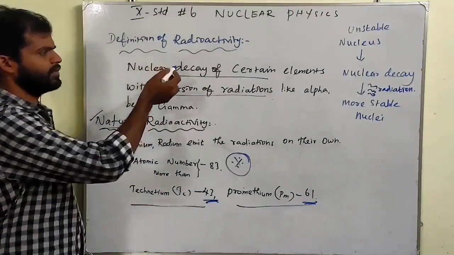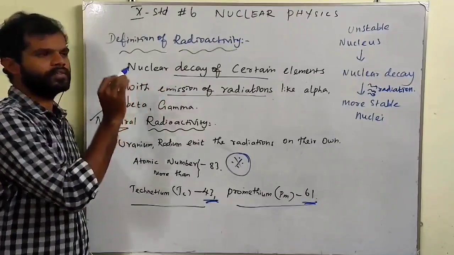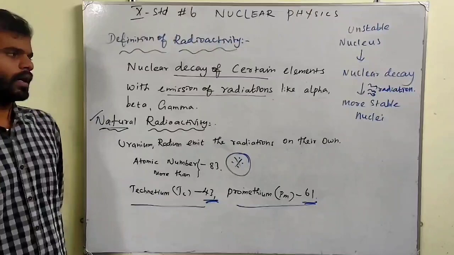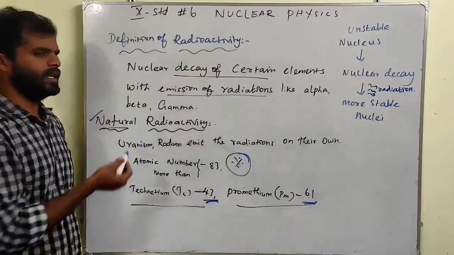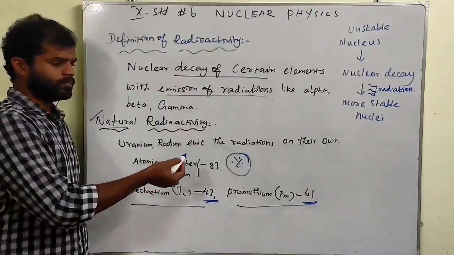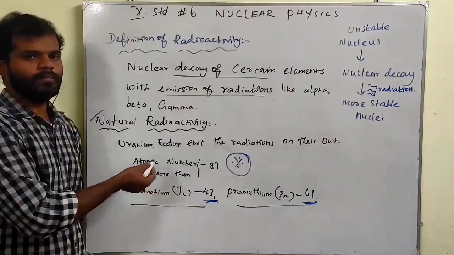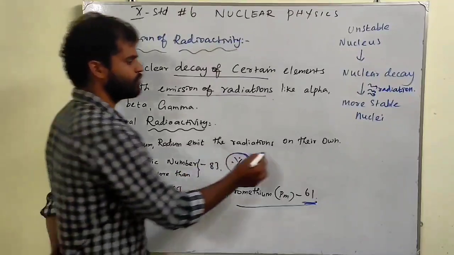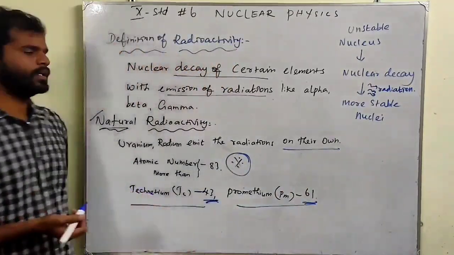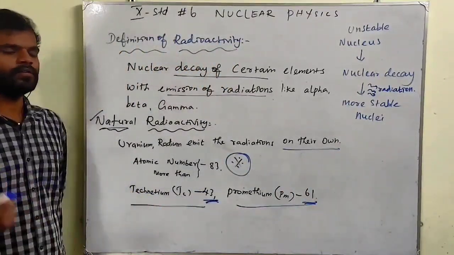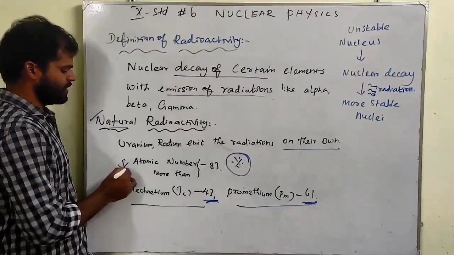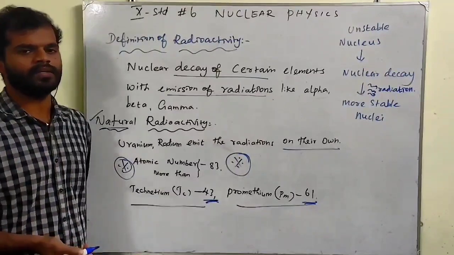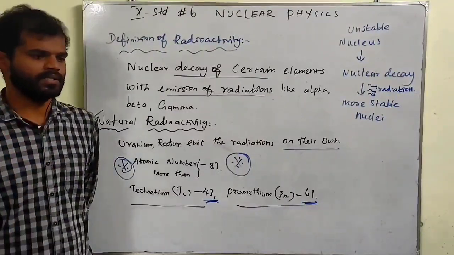So the definition of radioactivity is simple: nuclear decay of certain elements with emission of radiation like alpha, beta and gamma is called radioactivity. Natural radioactivity is nothing but radiations that uranium and radium emit on their own. Emitting on their own is called natural radioactivity. This is only possible when the atomic number is more than 83.